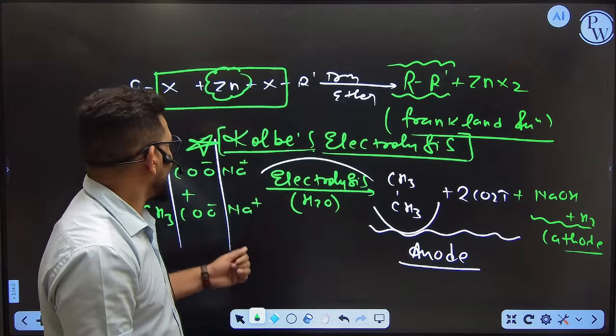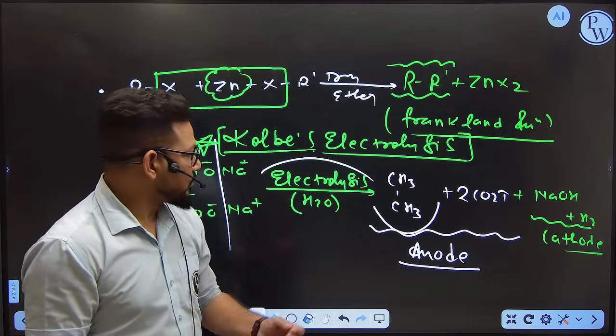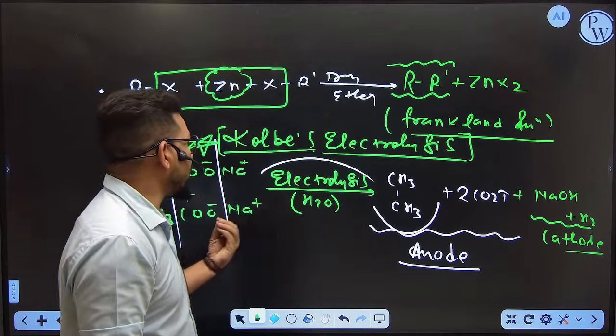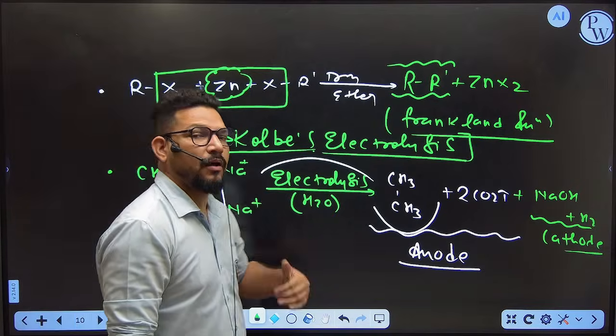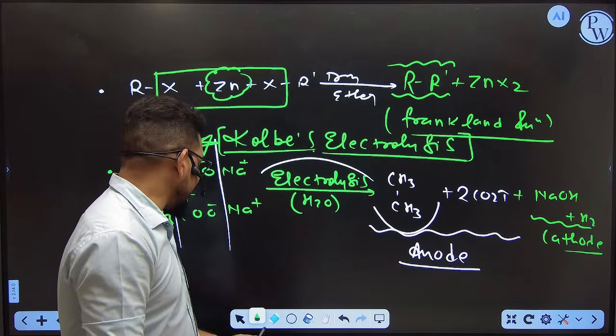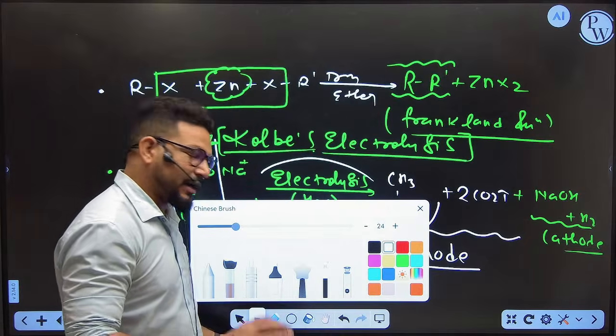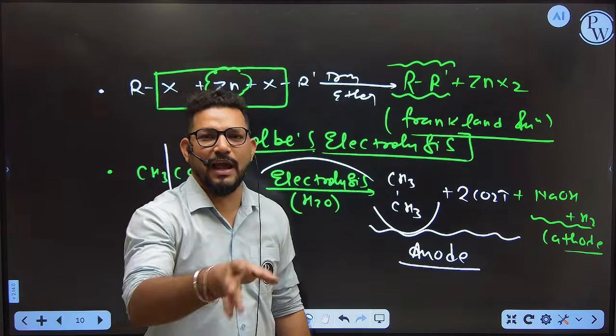But you know what, by this method you are not able to form the single carbon alkane like methane. So keep in your mind, whenever you are going to form the alkane by the Kolbe's electrolysis, you are able to form only alkanes with more than 1 carbon. And also, Kolbe electrolysis reactions appear in all the chapters, alkene, alkyne, everywhere.